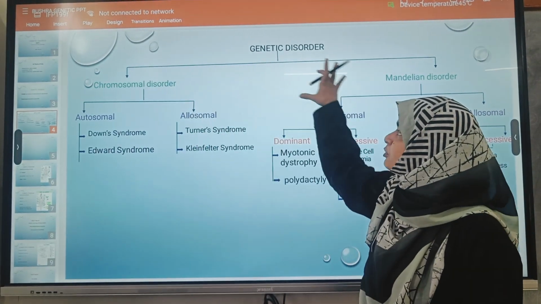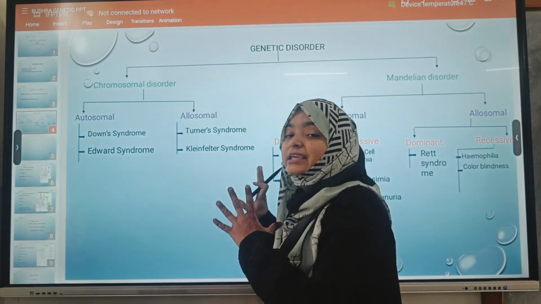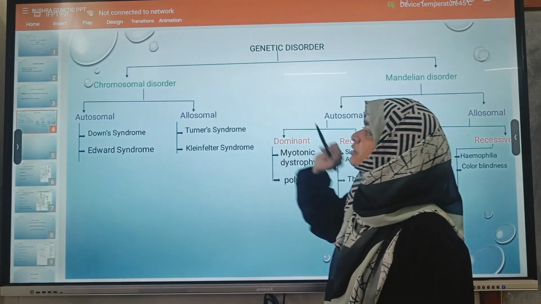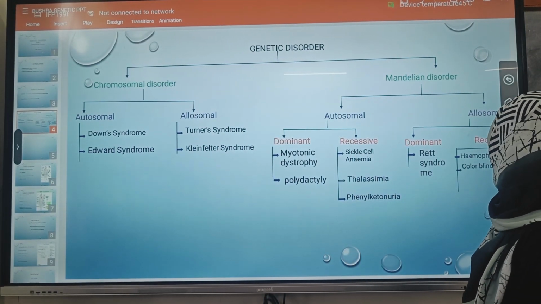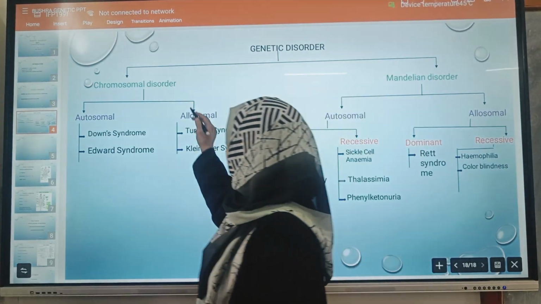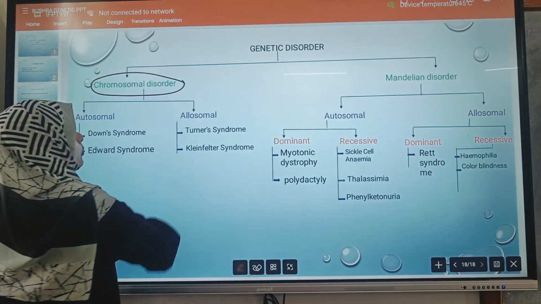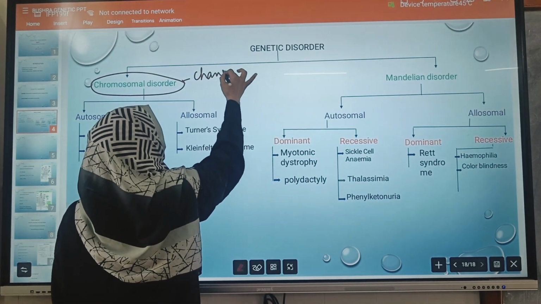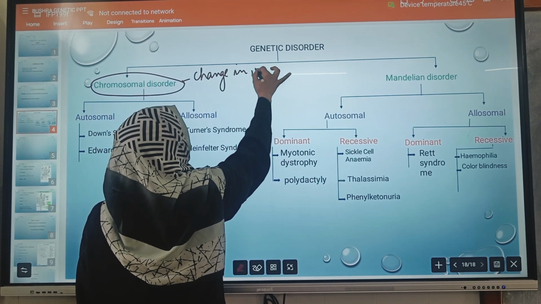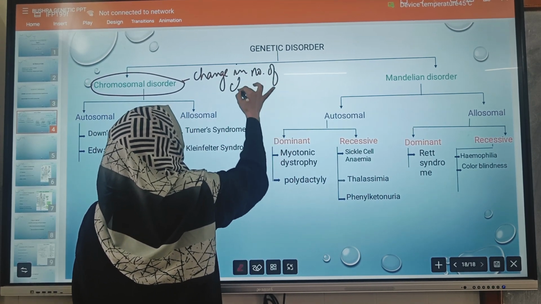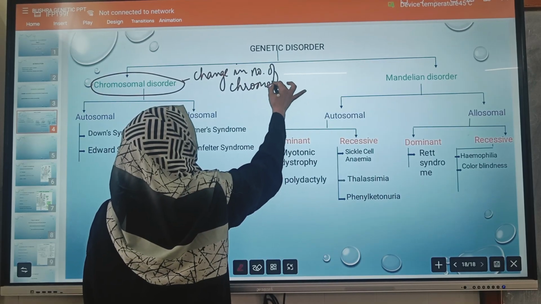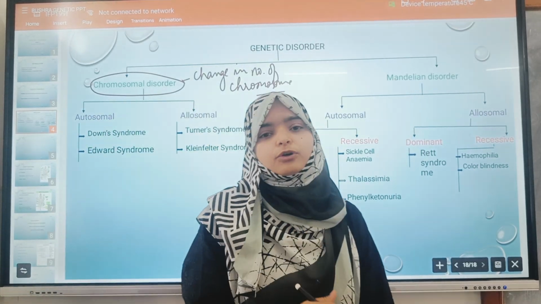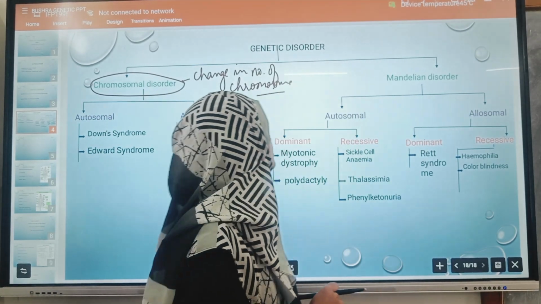With the help of this flowchart, I hope it will be clearly understood what is genetic disorder. The genetic disorders are of two types, the chromosomal disorder and the Mendelian disorder. Chromosomal disorders are the disorders which occur due to change in the number of chromosomes. Here, the chromosome number may be changed. It might be the addition of chromosomes, or it might be the deletion of chromosomes.